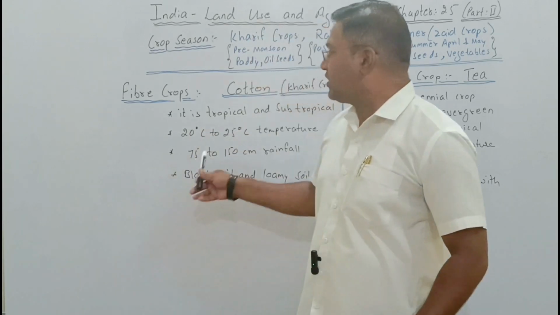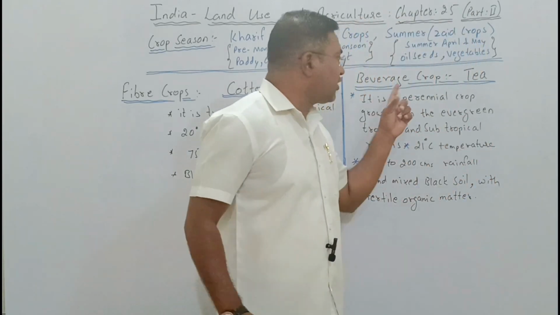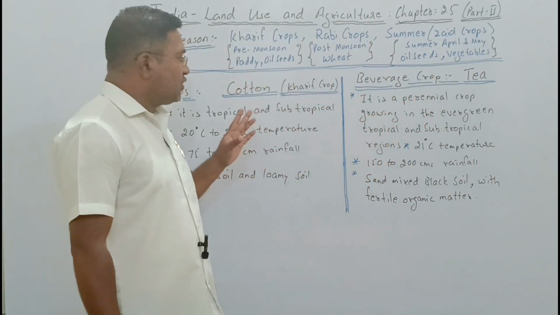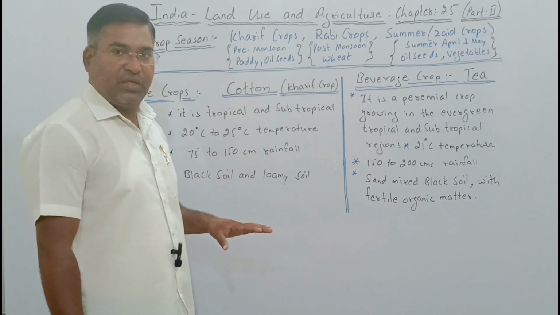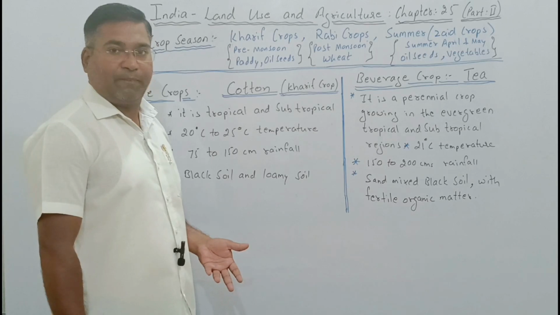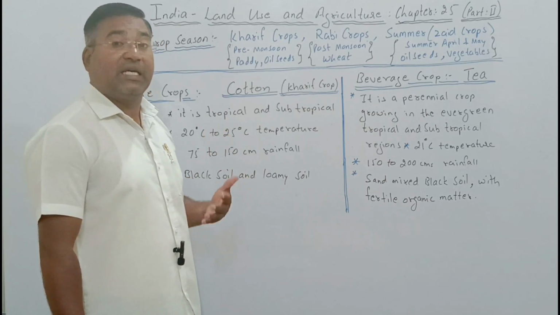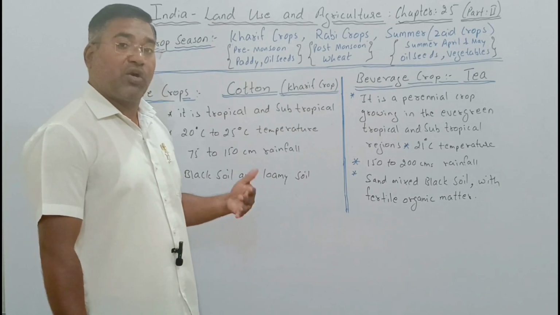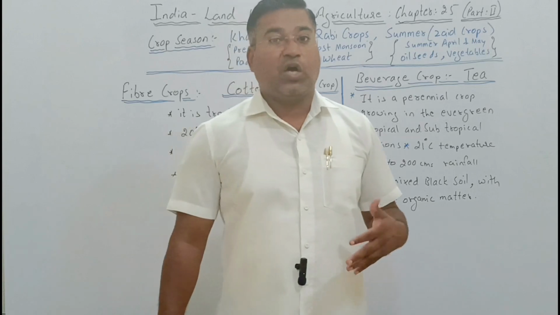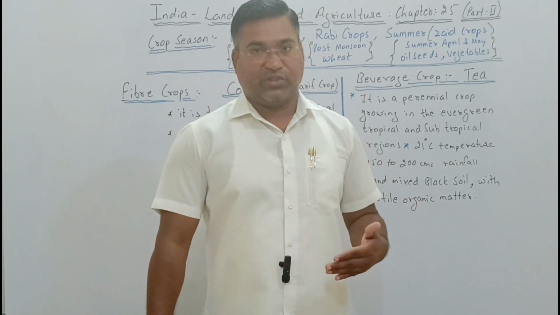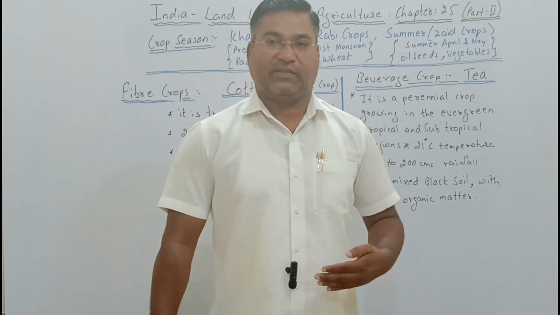We can do that. So this is related to the fiber crop called cotton, and the beverage crop like tea. So these are our main crops which we produce. Now two more are there, right? These crops are there due to the green revolution, we can say, where the government of India has given a lot of focus on the development of horticulture and floriculture. So let us learn about horticulture as well as floriculture.